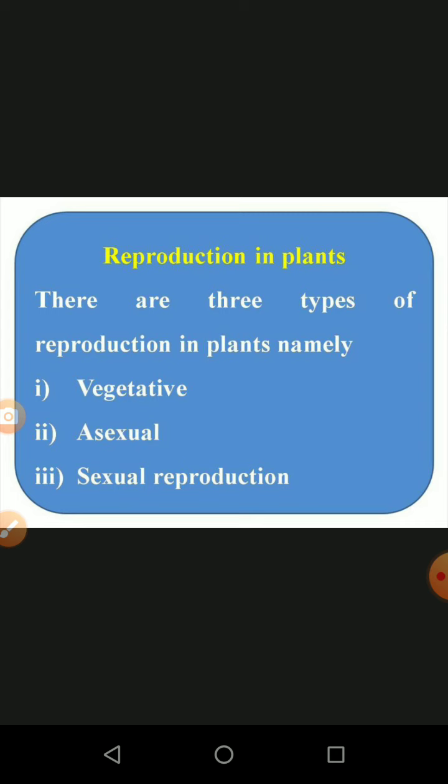By means of spores they produce offspring. That is called the asexual method of reproduction. And in the sexual method of reproduction, there is the involvement of two gametes. After the fusion and fertilization of two gametes, they produce their own offspring. That is called the sexual method of reproduction.